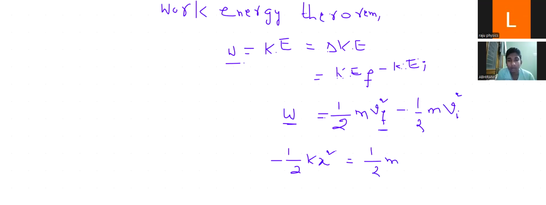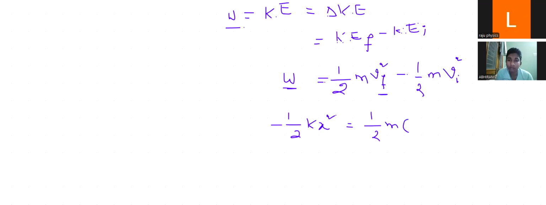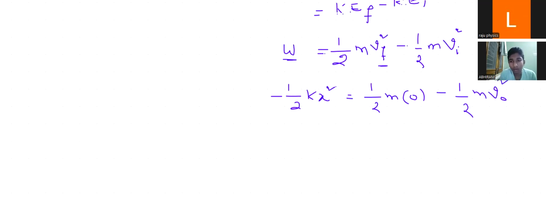Zero, sir. So total zero. Zero minus half m times the initial velocity, v naught square. Minus half kx square equals minus half m v naught square.